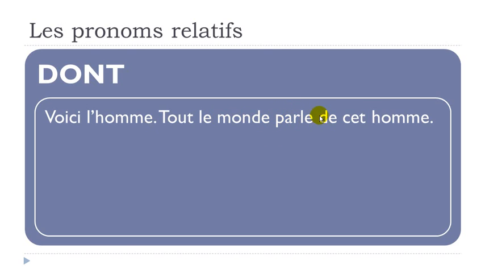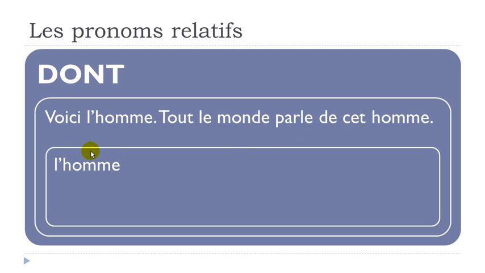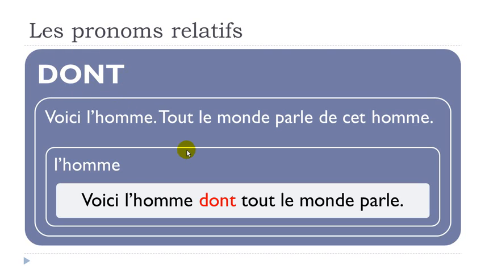Then if you look carefully between our complement here, cet homme, because that's the thing we don't want to repeat, and the verb, between them we've got the preposition de. Okay? And it tells us that if we don't want to repeat l'homme, we will have to use this dont pronom here. And the sentence will go like that. Voici l'homme, so the first part doesn't change. Dont, so you put here your pronom relatif, then tout le monde parle. So you just put back what we've got, subject and verb. Okay, it's not really difficult.